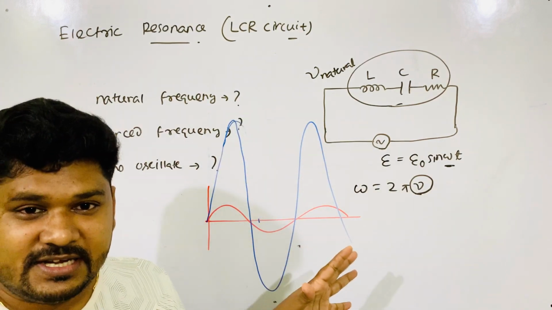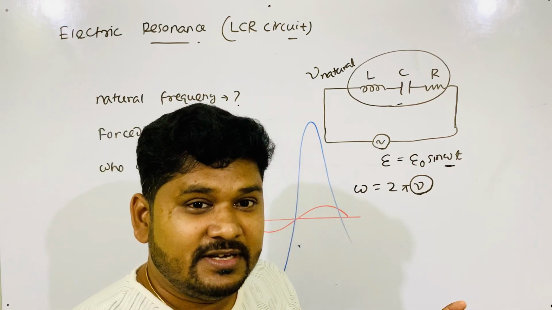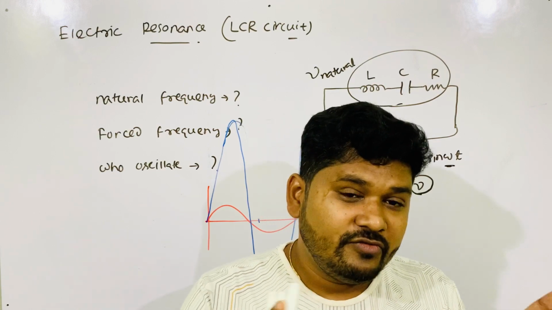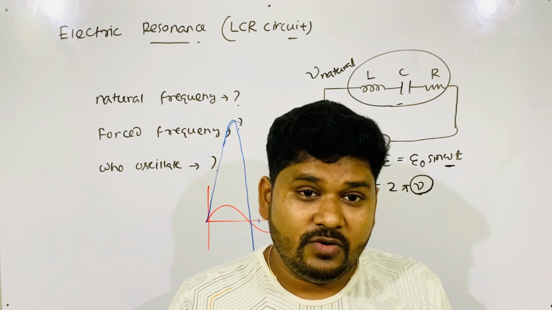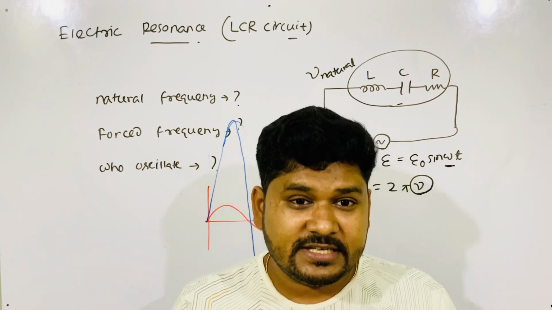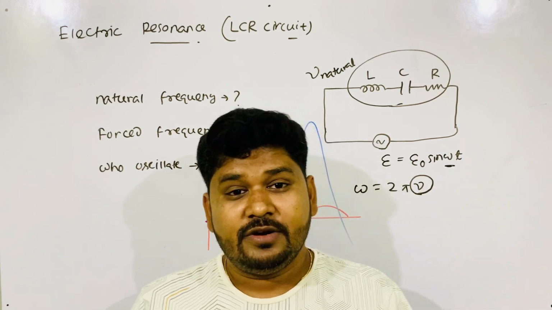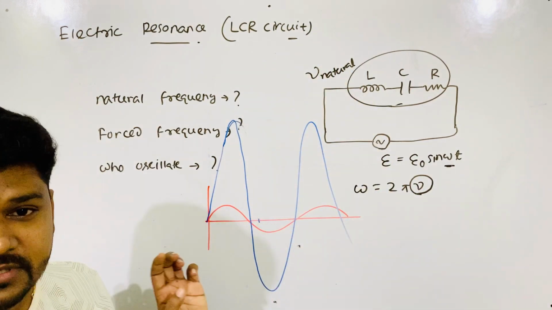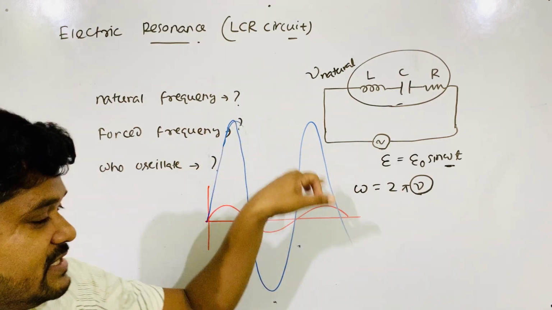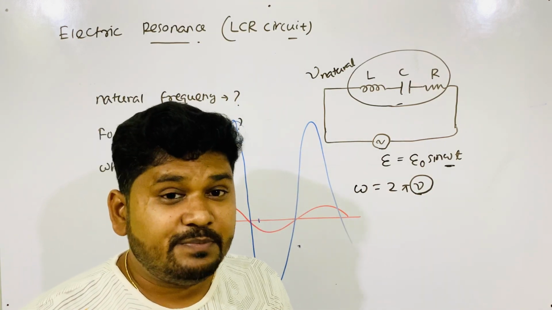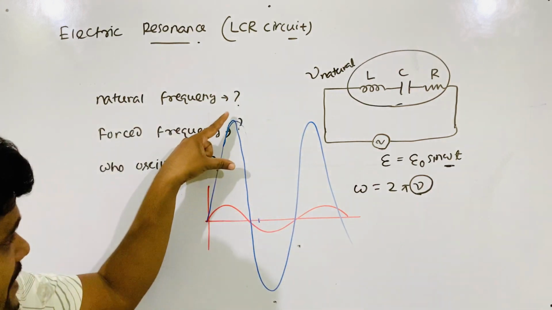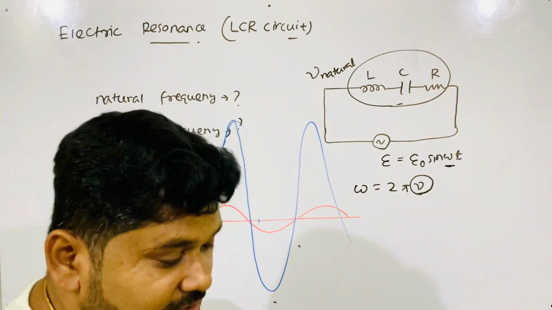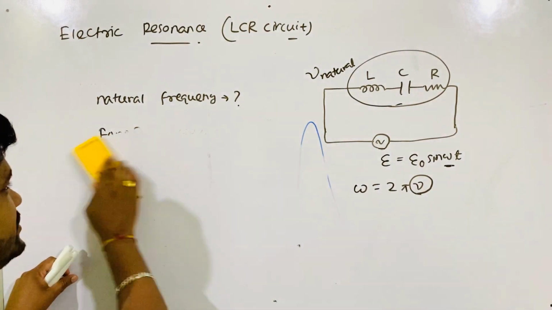Now can you understand what electric resonance is? Resonance is said to happen when natural frequency is equal to forced frequency. When resonance happens, the oscillation happens with a larger or maximum amplitude. So here this is natural, this is forced. When both become equal, the current oscillates with maximum amplitude. Current amplitude means peak value. Peak value becomes maximum, and that is when resonance happens.